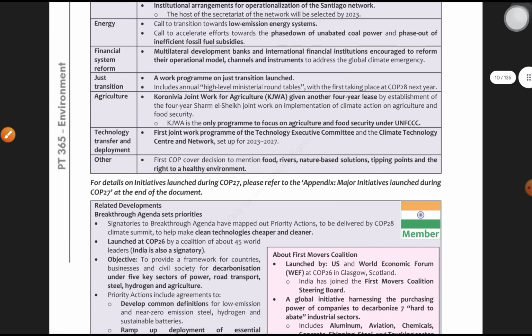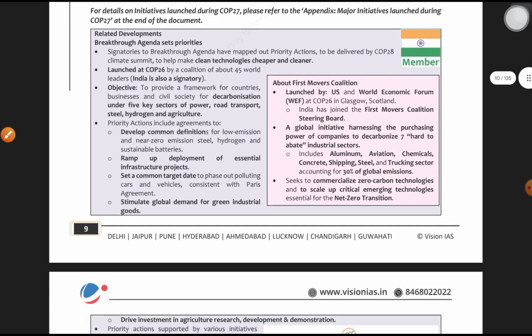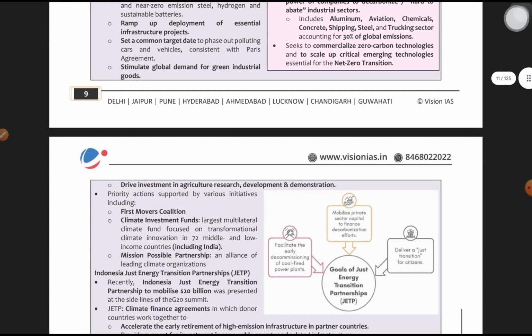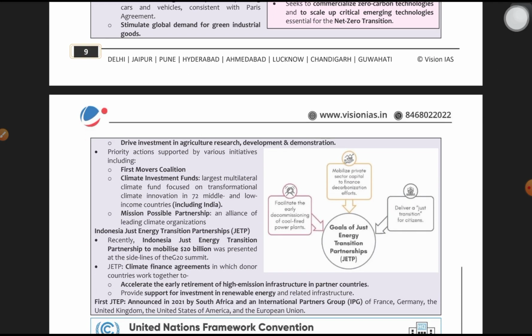Moving forward, there are a lot of things here which are not important as of now for prelims 2023. We will discuss this for mains. As of now, there is nothing more important here. The one thing which is important here is JETP. JETP is very important. What is JETP? It is the Just Energy Transition Partnership by Indonesia.